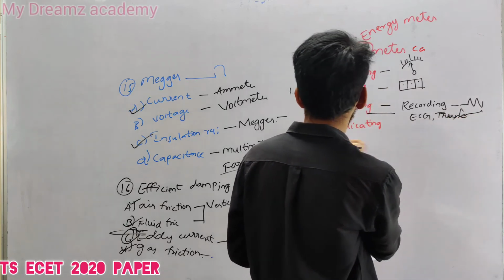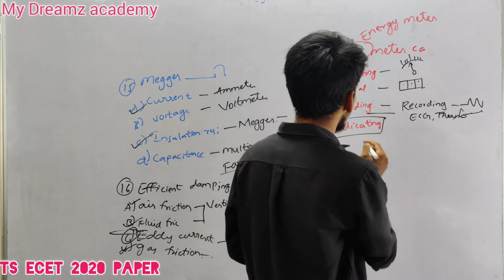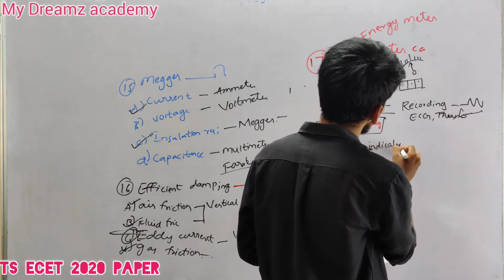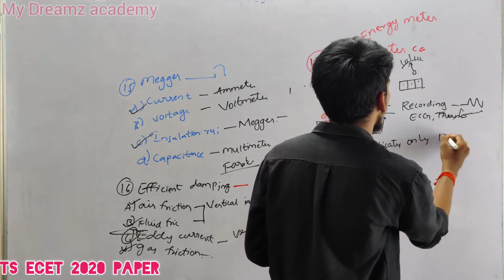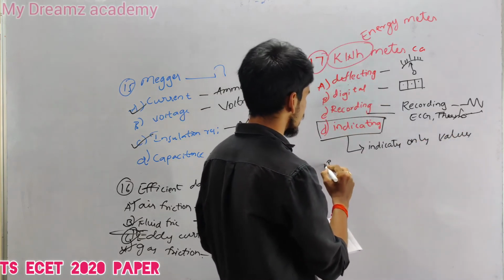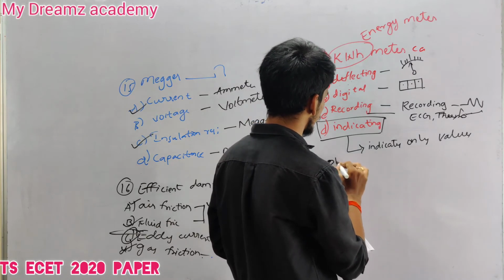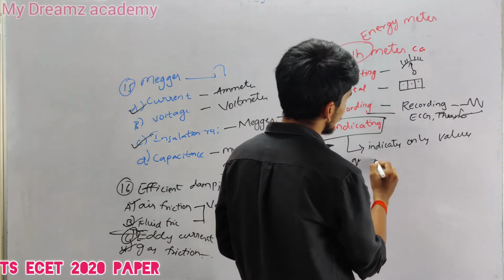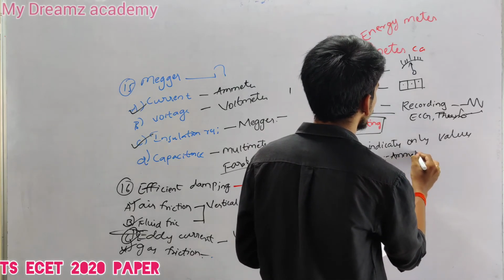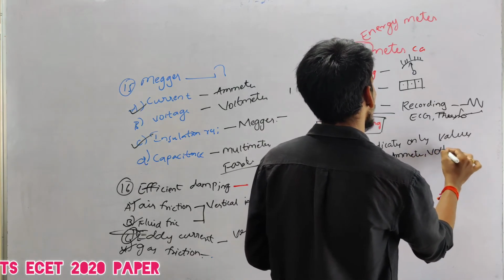Option D, indicating. These indicating instruments indicate only the value based upon our readings or the physical quantity given. The examples for this are ammeter and voltmeter.